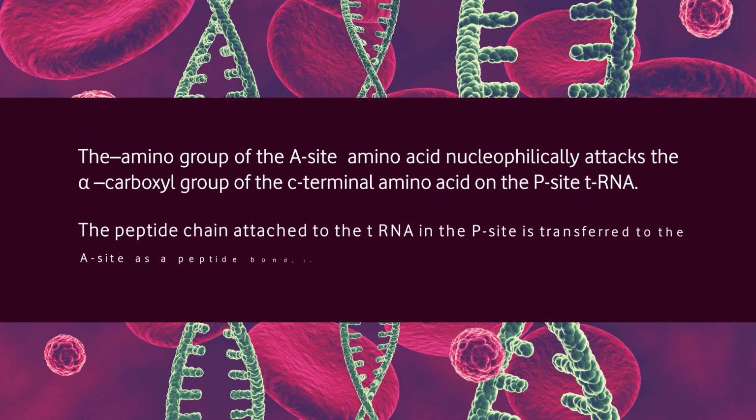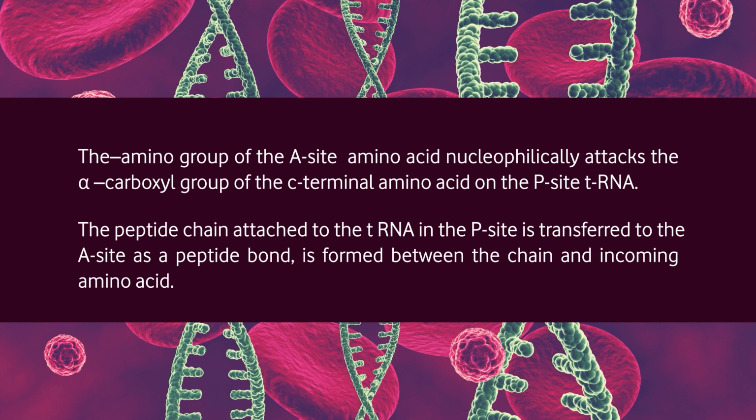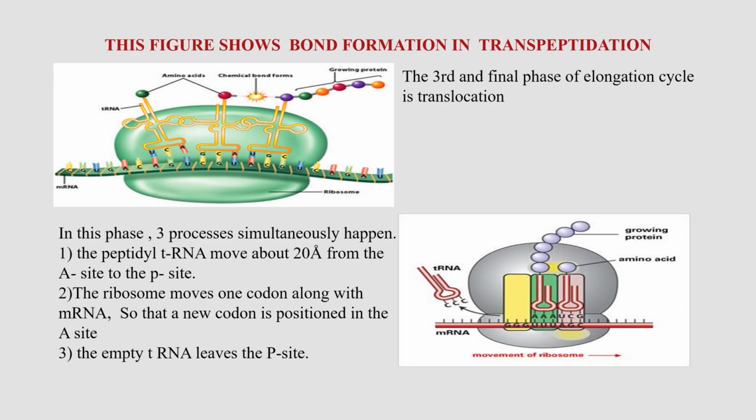The peptide chain attached to the transfer RNA in the P site is transferred to the A site as a peptide bond is formed between the chain and the incoming amino acid. This process requires extra energy. This figure shows bond formation in transpeptidation. The third and final phase of the elongation cycle is translocation.